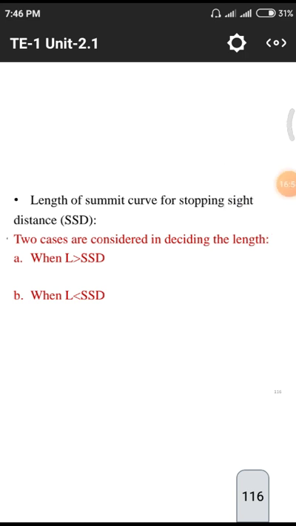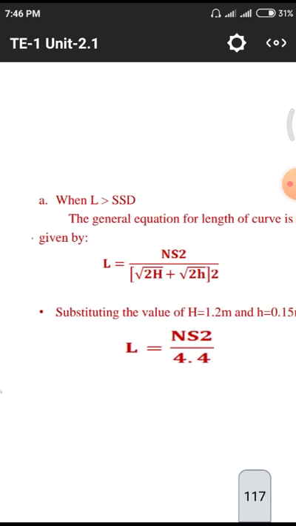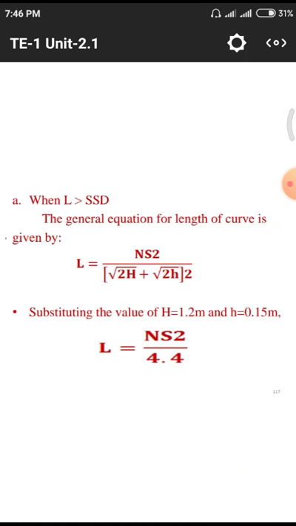Okay, first of all, length of the curve is greater than the stopping sight distance. What is the formula we need to take? Therefore, L equal to NS2 by square root of 2H plus square root of 2 small h whole square.